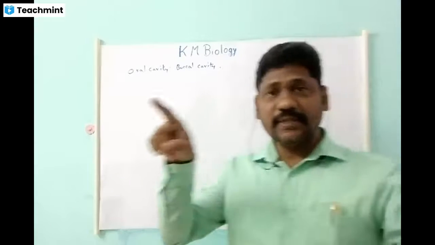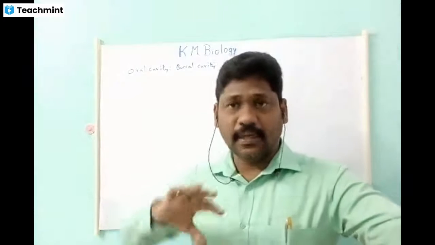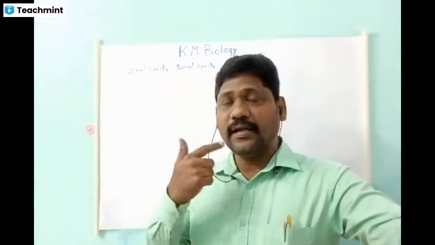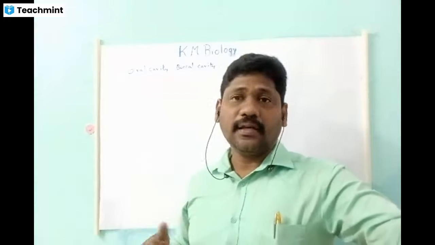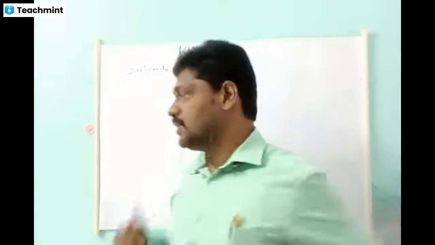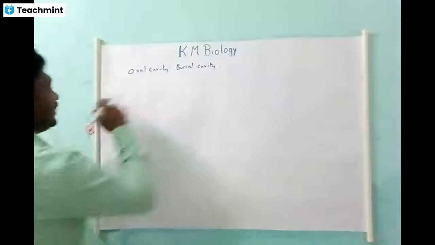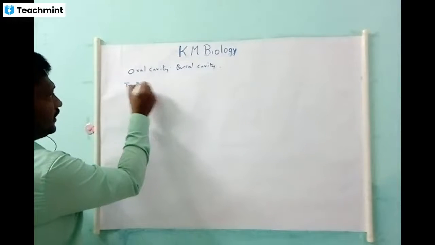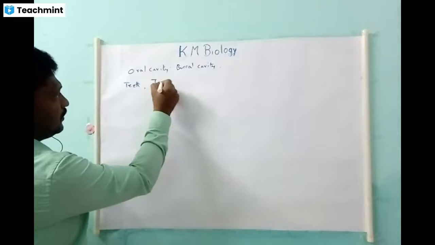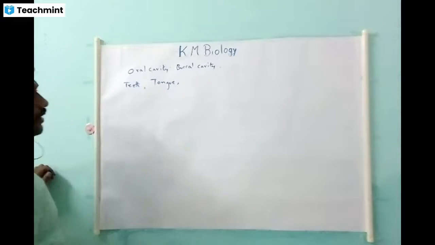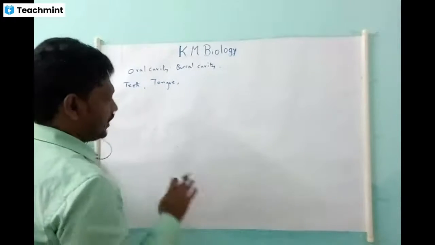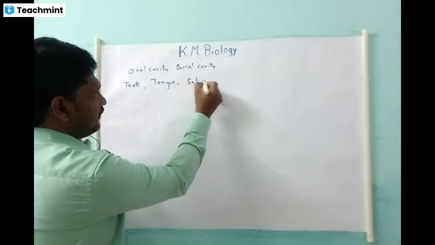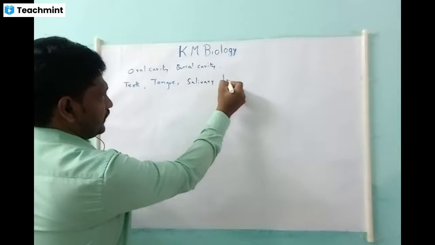When you see the sequence of these parts, you can find the second position: the mouth and oral cavity. Then there are different types of parts you could see in the oral cavity. Like what do you see in the oral cavity? First of all, you can locate teeth and tongue, and at the same time you are not able to see the glands. There are different types of glands which we call salivary glands.